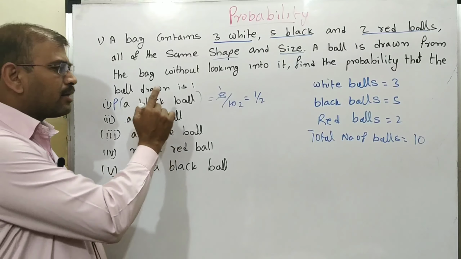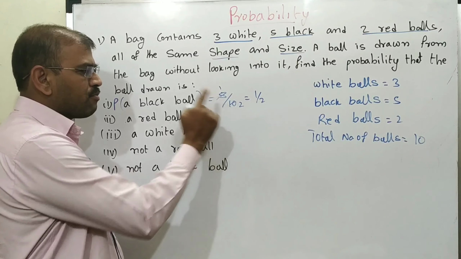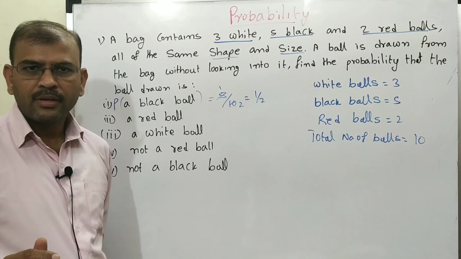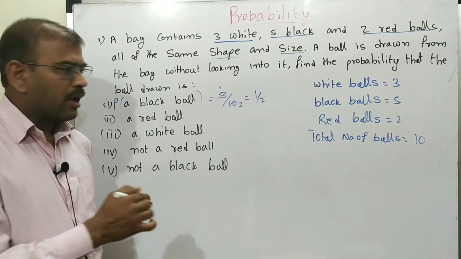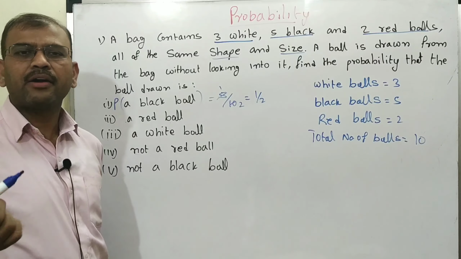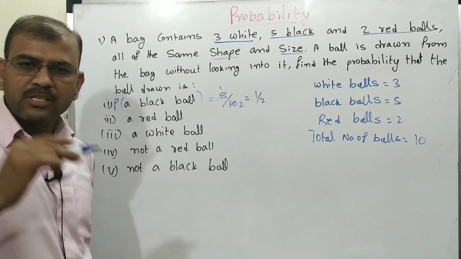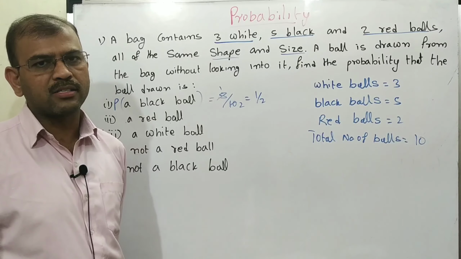Here is another important thing. Some students in the board examination write 5 by 10 and leave it. While the examiner is correcting, if the answer is written as 5 by 10, they will not give you the marks because they expect 1 by 2. That means we need to make it into the lowest terms, then only will you get the marks in the board examination.